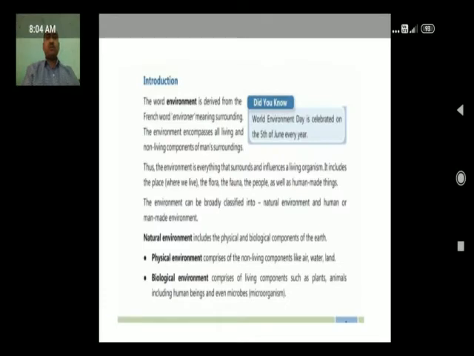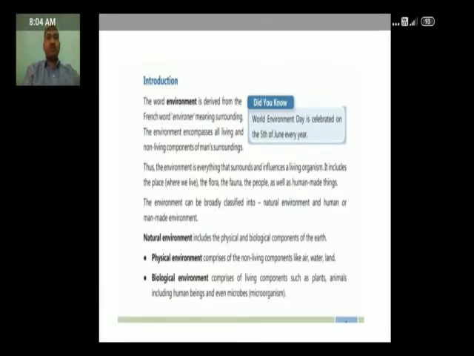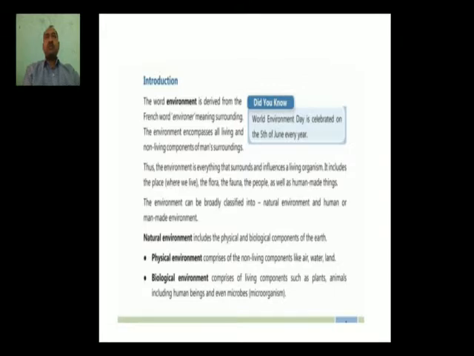Here is the introduction part. Dear student, the word environment is derived from the French word environnement. It means our surrounding. So in short, whatever we see in our surroundings is part of nature. It can be living things or non-living things. All these things we can include in the category of environment.